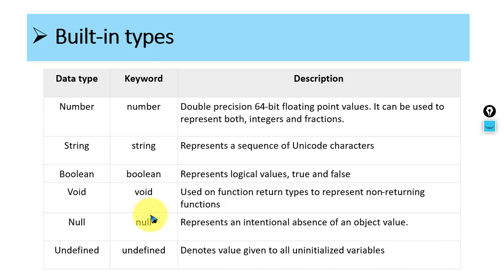So undefined denotes the value given to an uninitialized variable. This thing is new. We will see at the time of the program what the difference between null and undefined is. So don't worry about null and undefined, it's not at all difficult. We will see it at the time of the demo. Okay,